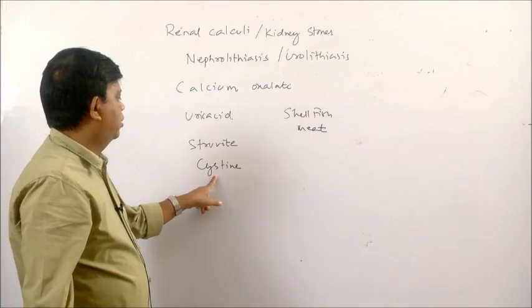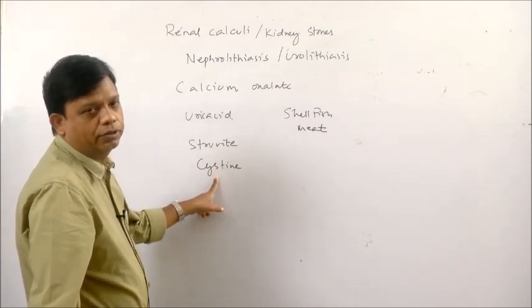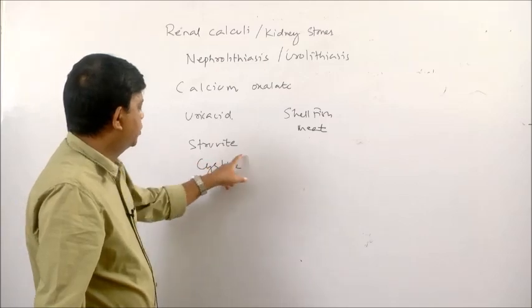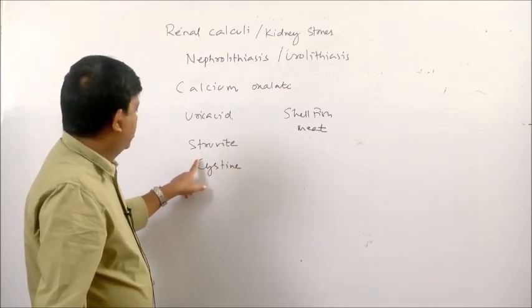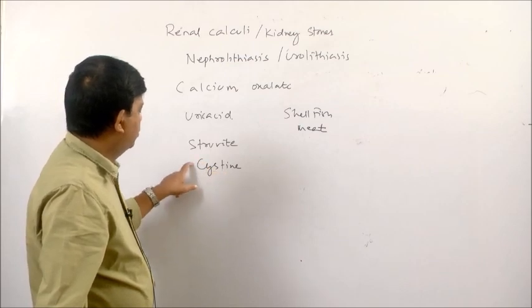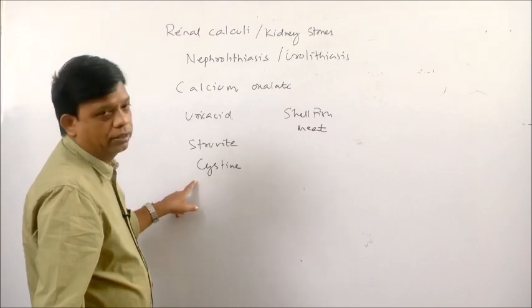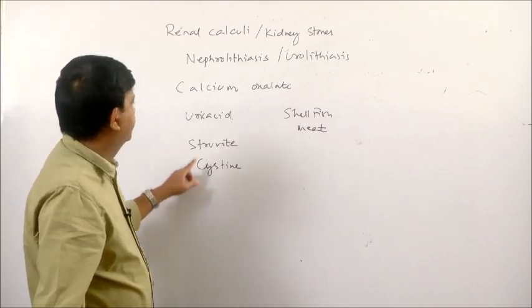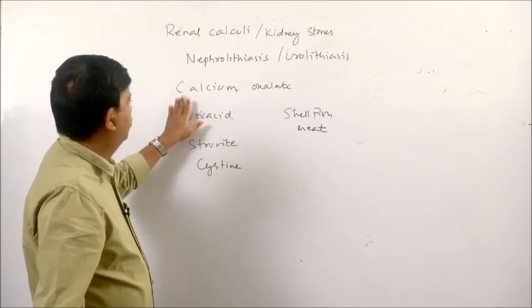This cystine is an oxidized dimer of amino acid cysteine. This type of stone is rare, and occurs in individuals with genetic disorder. So, these are the 4 types of stones which can be found.